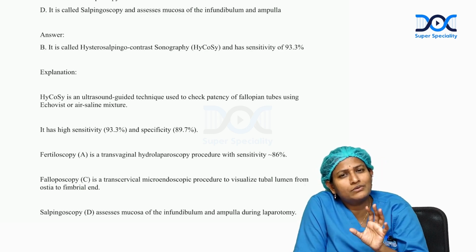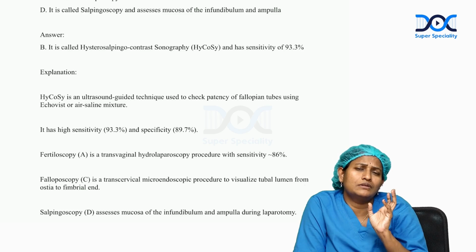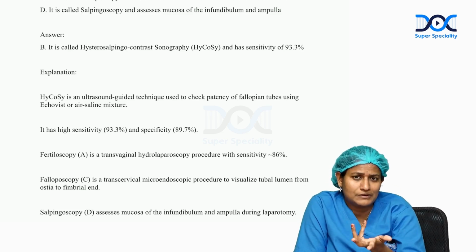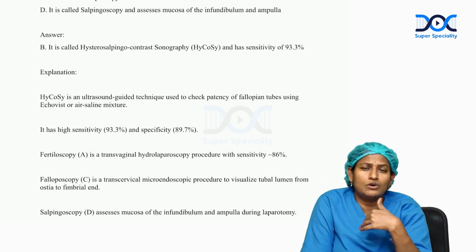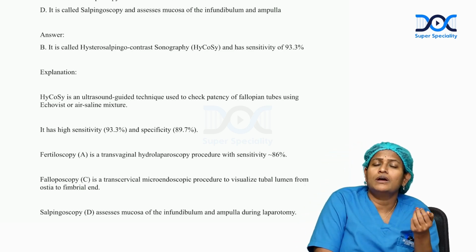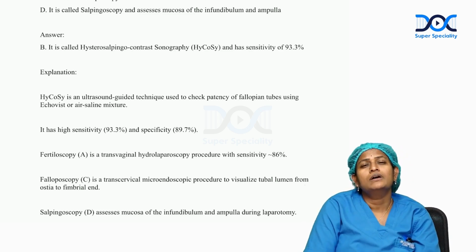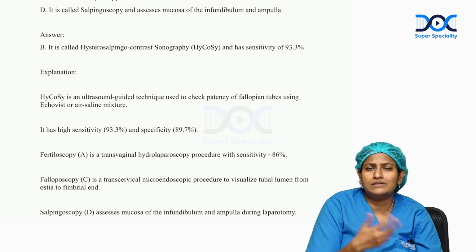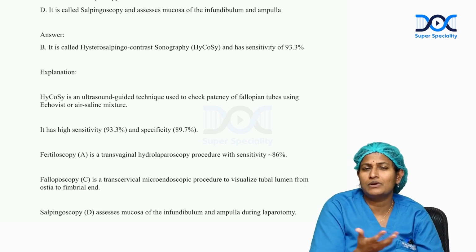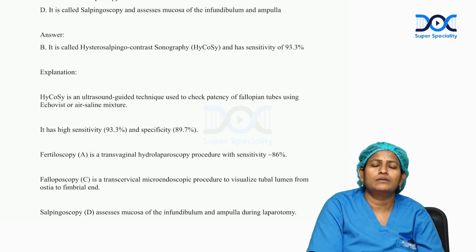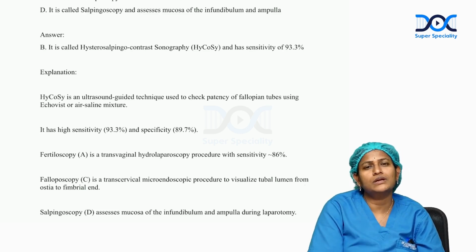So the best diagnostic tool here is sonosalpingography, specifically saline salpingography, because it is a non-invasive, sonographic assisted procedure. We will directly see the bubbles coming out through the fimbrial end. That is simple, non-invasive and non-painful, not much expertise is needed, and this is a daycare procedure.